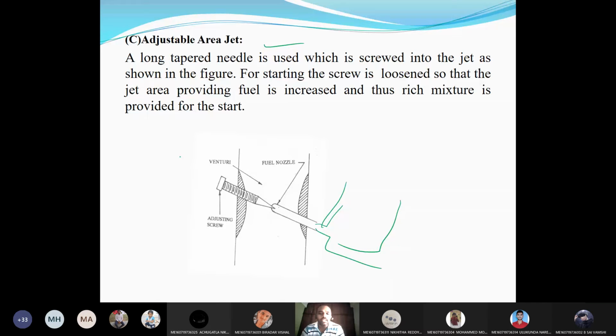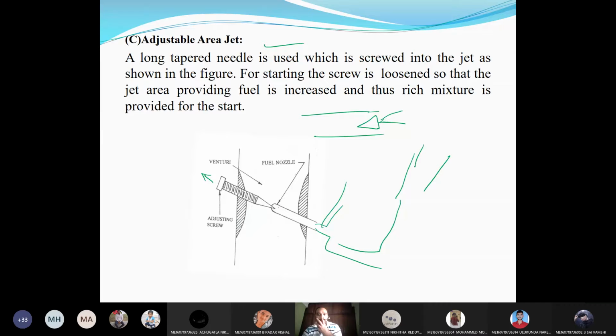And if you move this adjusting screw away, what will happen? The annular area means the area between the opening and the needle. These are the positions of the needle, let us say.